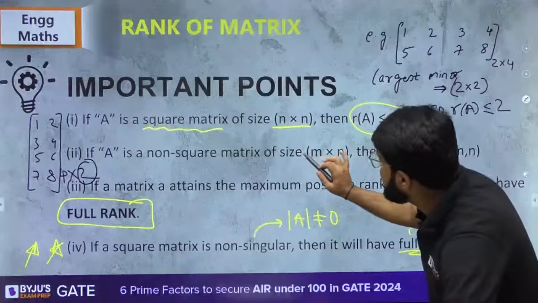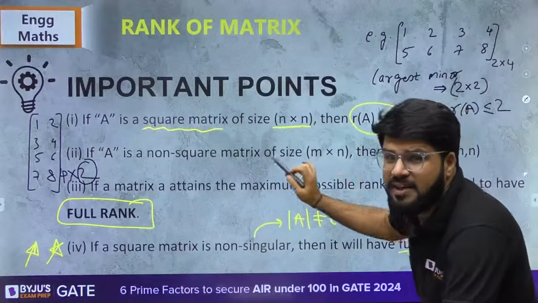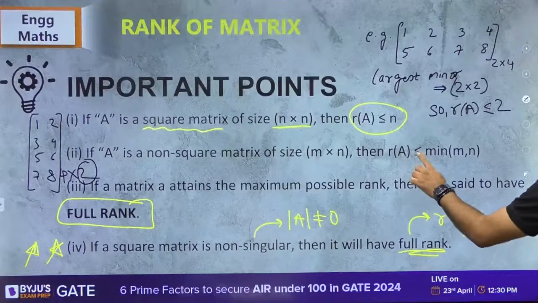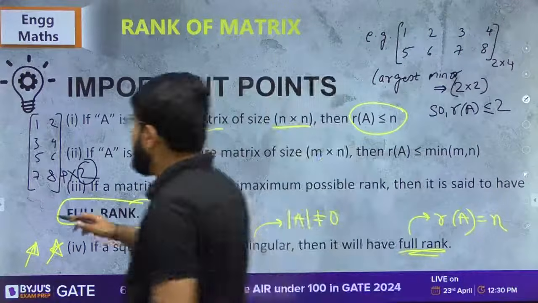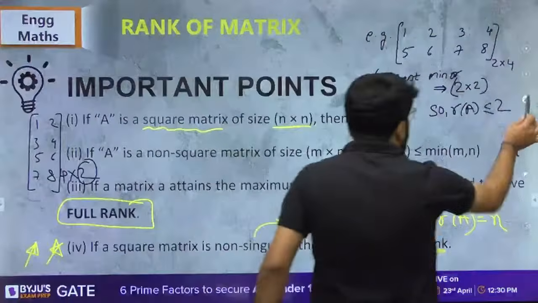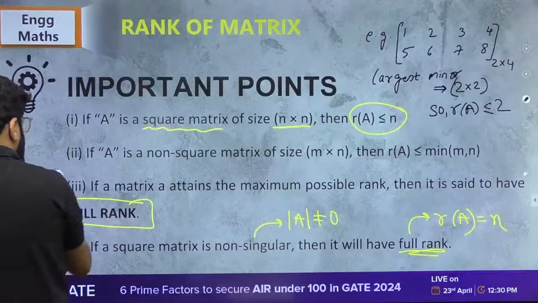So, if there is a matrix of size m cross n, whatever is the lower number, rank will depend on that only. Rank of A will be less than equal to minimum of m, n. It is minimum of m or n. Any confusion, please ask me. Let's remove this.